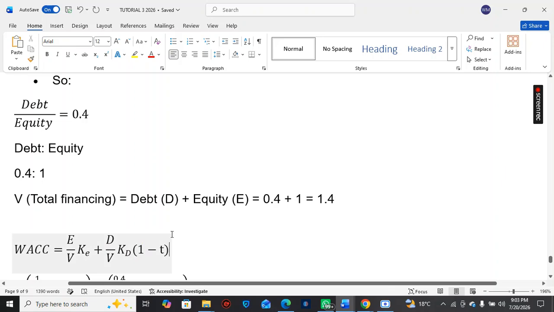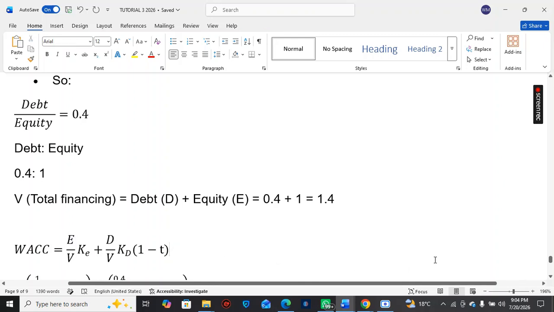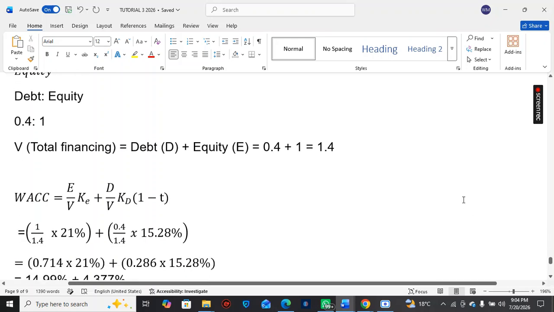Once we've got the information that we need for the weightages, we already have our cost of equity, and we already have our after-tax cost of debt. So first things first, you get your weightages. You want to say, out of this 1.4, what percentage is equity financing? Remember, equity is representing 1.